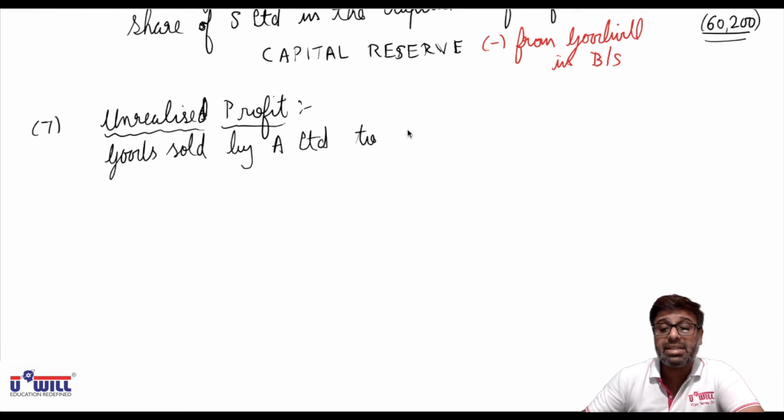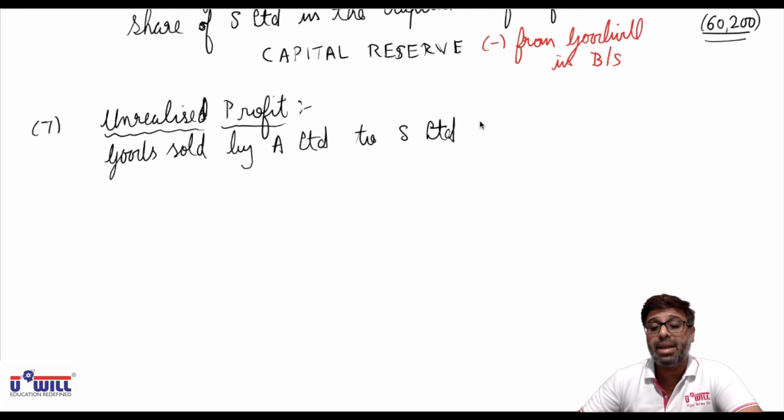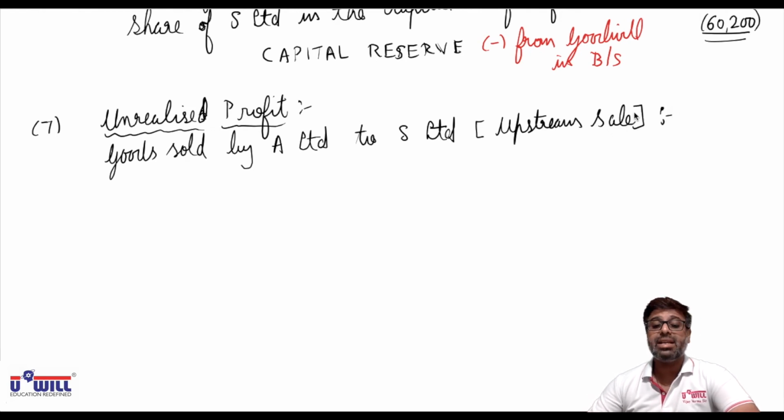A here is the subsidiary company, S here is the holding company. So child is selling to parent. It's an upstream sale. Be careful with this.